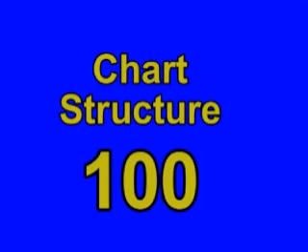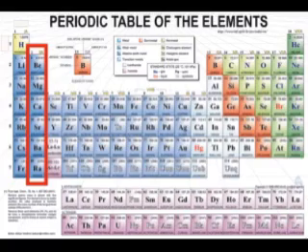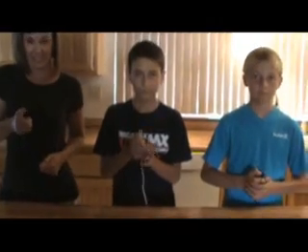I choose chart structure for 100. These elements are stacked in columns. Devin. What are groups? Correct. For 100. Devin, you have control of the board.